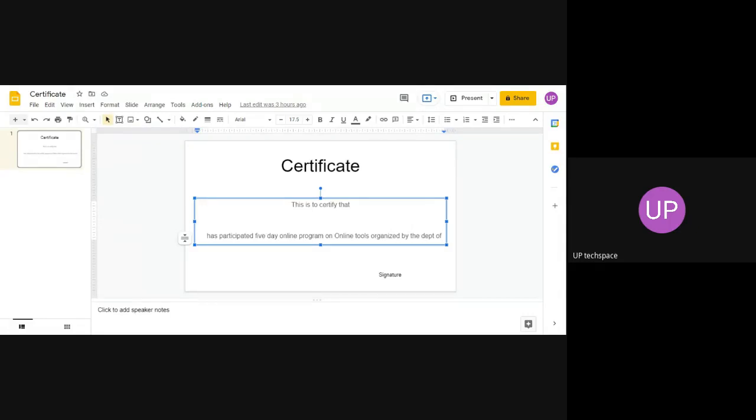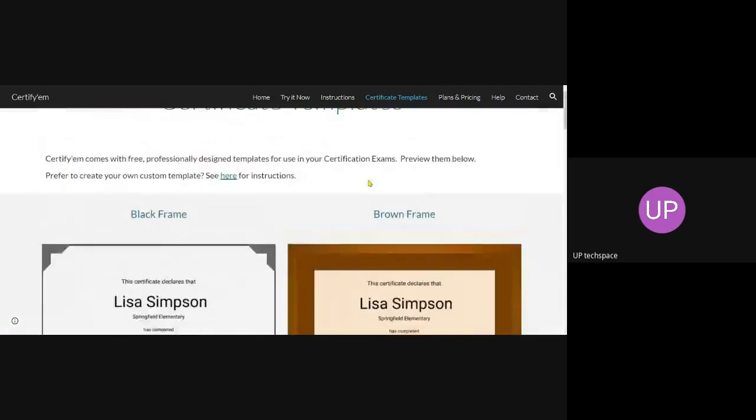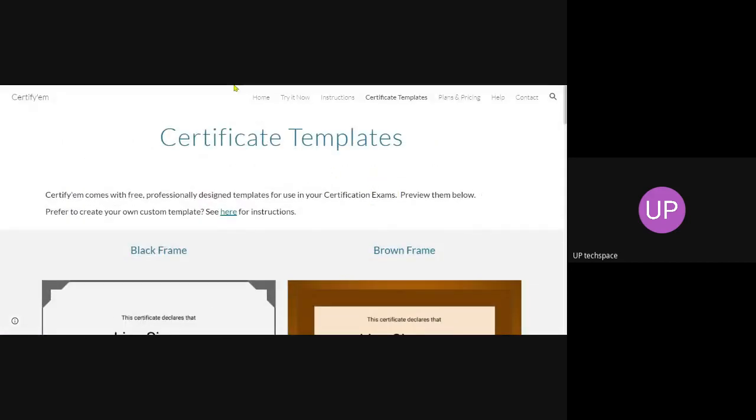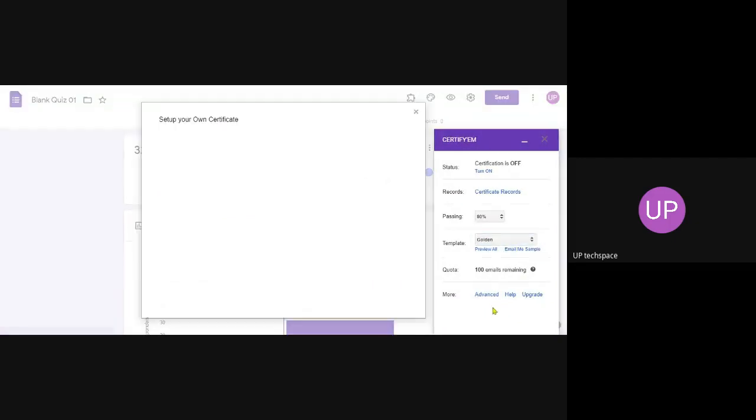There are different certificate templates, golden, etc. You can preview all these certificate forms, or you can create a template on your own. For example, you can preview this purple banner. You can preview all the certificates if you wish to, but for the time being, I am using this certificate of my own, so I can click this template as use a custom template.